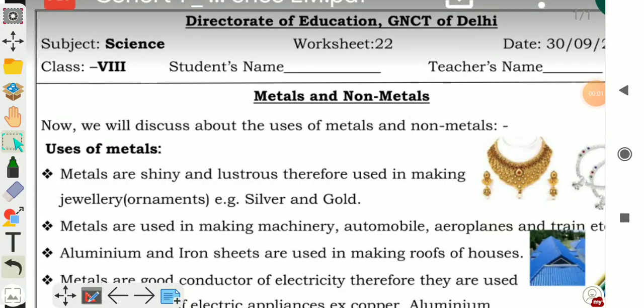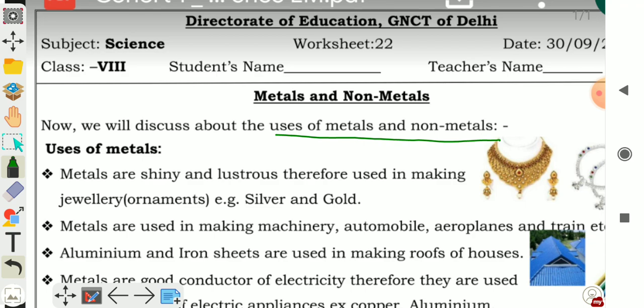Welcome children. Today's worksheet number 22, metals and non-metals. In this worksheet we will discuss the uses of metals and non-metals. What are the uses of metals?